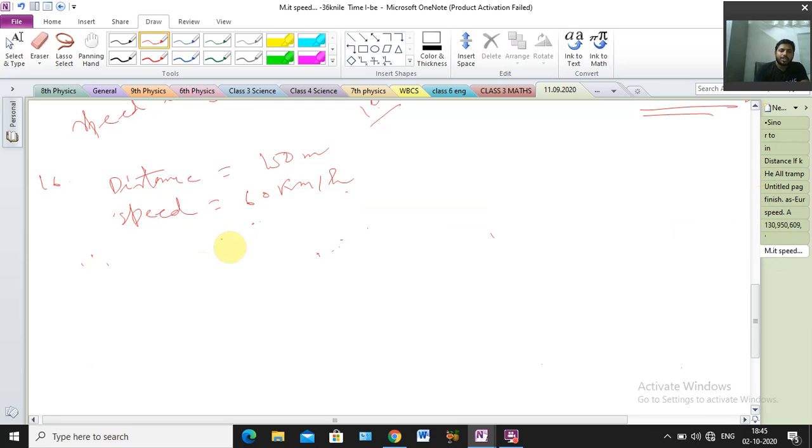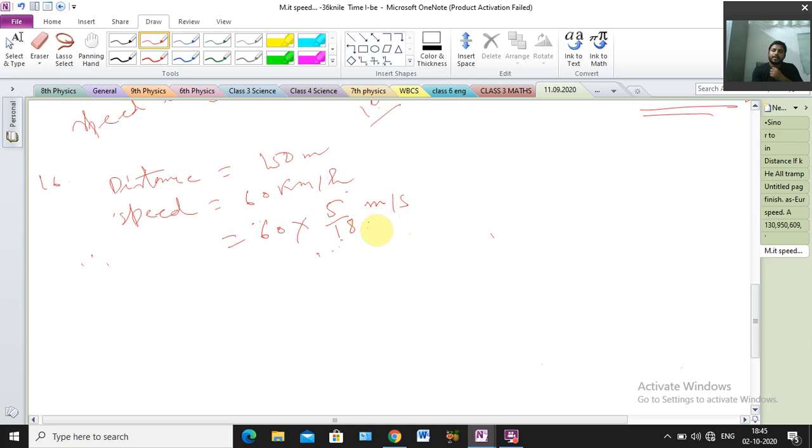We have to change kilometer per hour to meter per second, because the distance unit is given in meter. So we multiply 60 into 5 by 18, because we are converting to meter per second.